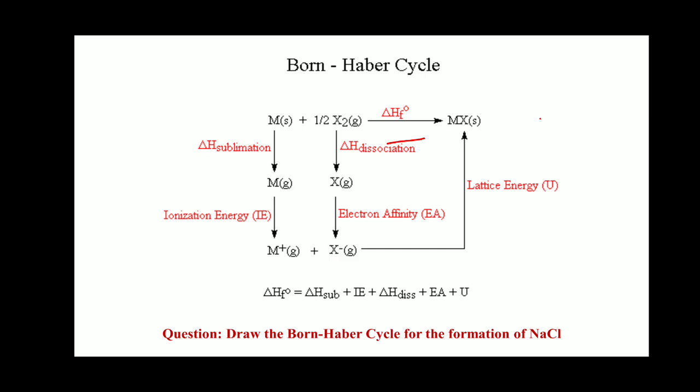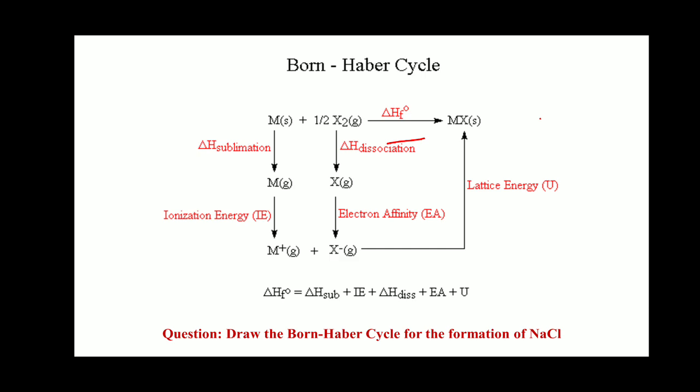Similarly, half a mole of X2 converts into X in gaseous state by absorbing energy, the delta H dissociation. Then the halogen atom in gaseous state converts into X negative by releasing energy known as electron affinity.